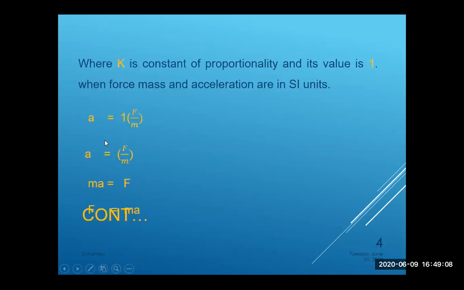And then when we put the value of 1, taking the SI units, F is equal to ma. So this is the mathematical form of Newton's second law of motion: F is equal to ma.